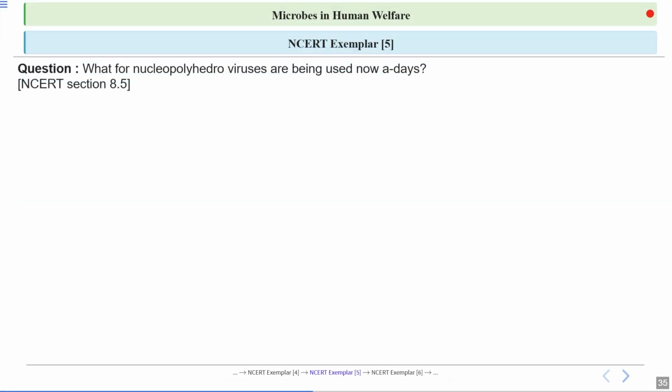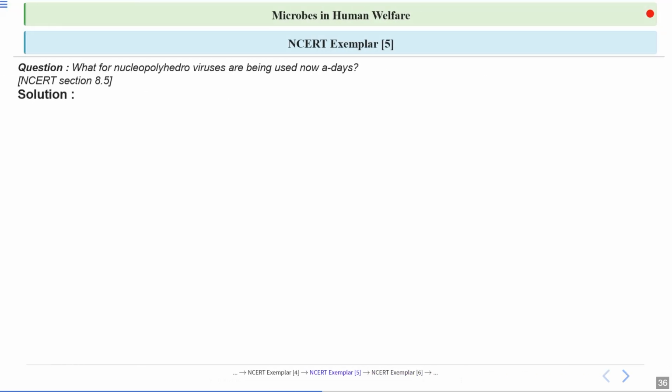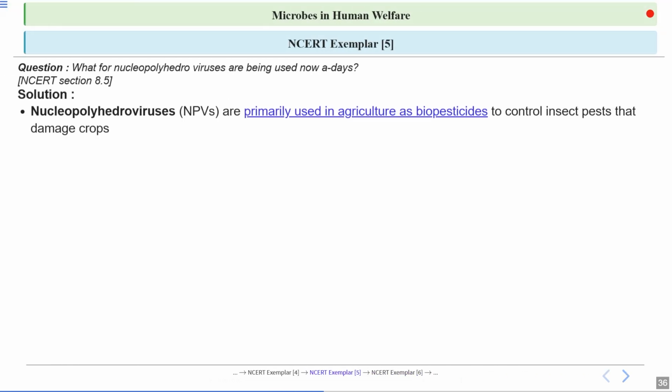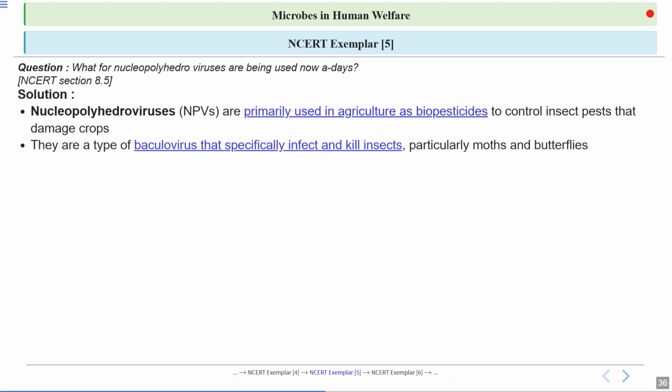Next question, what are nucleopolyhedroviruses being used for nowadays? Okay, so let's have a look at the answer. Nucleopolyhedroviruses are primarily used in agriculture as biopesticides to control insect pests that damage crops. They are a type of baculovirus that specifically infect and kill insects, particularly moths and butterflies.